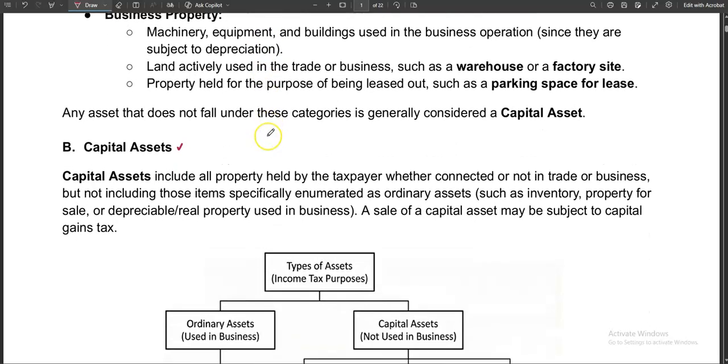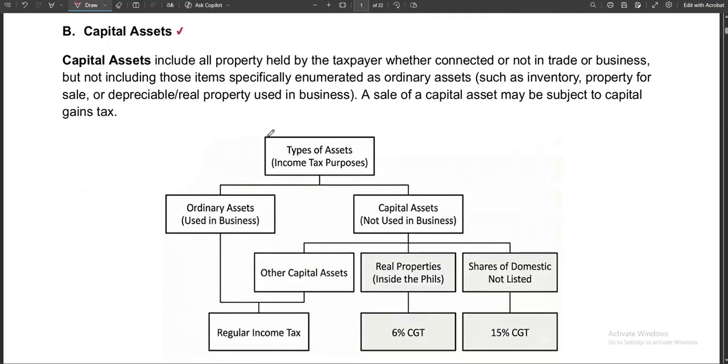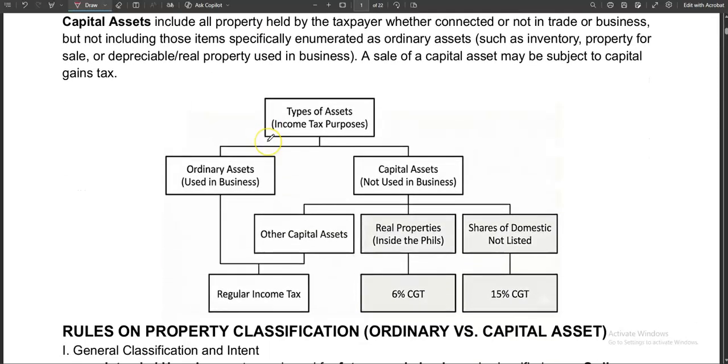Okay, I have here a diagram in order for us to have the whole view. Not really totally, but this is the direction of our discussion. Here we have the types of assets, then after that, there are ordinary and capital assets. Basically, that is the criteria that differentiates the two. There are capital assets that are subject to regular income tax, just like ordinary assets. By the way, for the ordinary assets, all of them are subject to regular income tax. In particular, there are capital assets that are subject to capital gains tax.